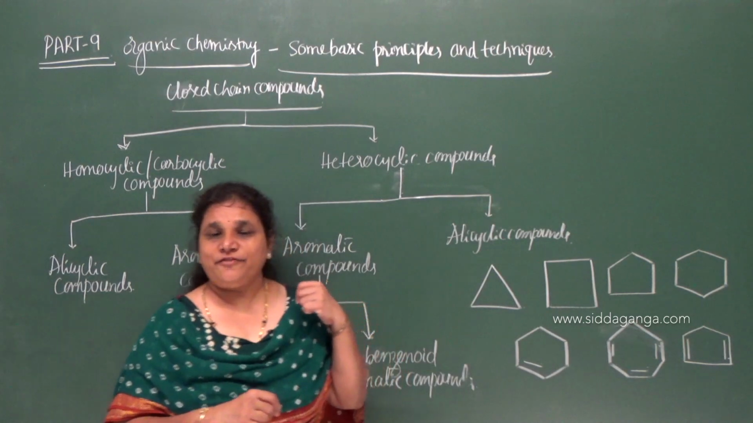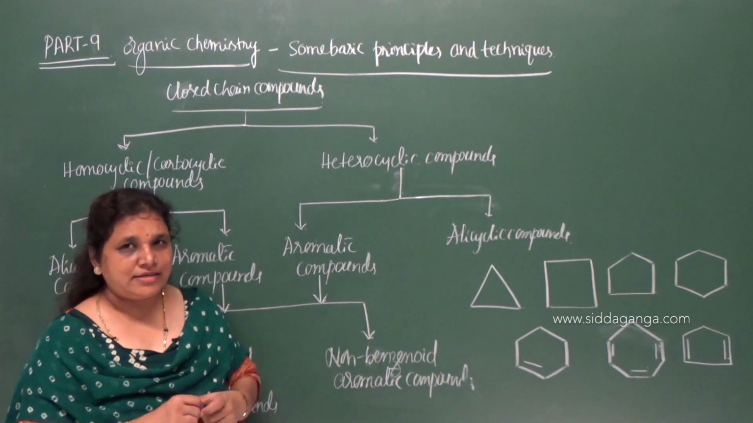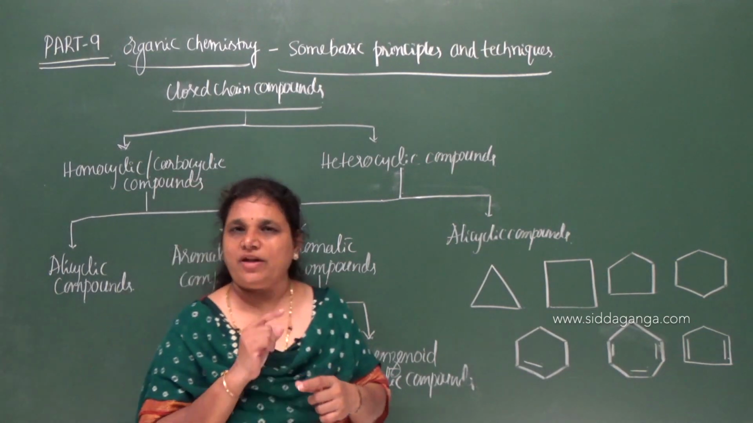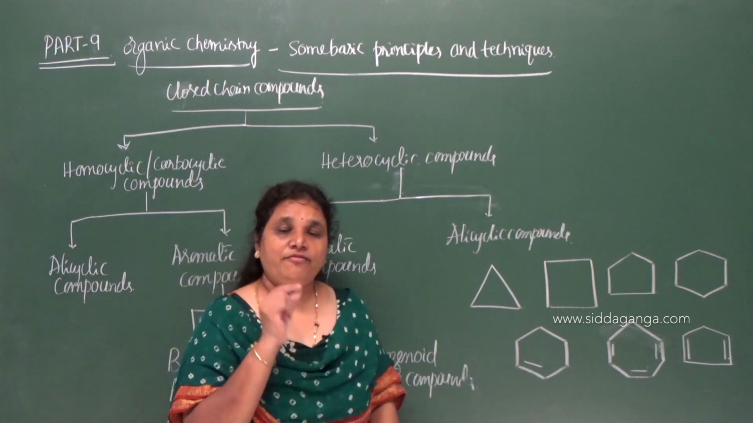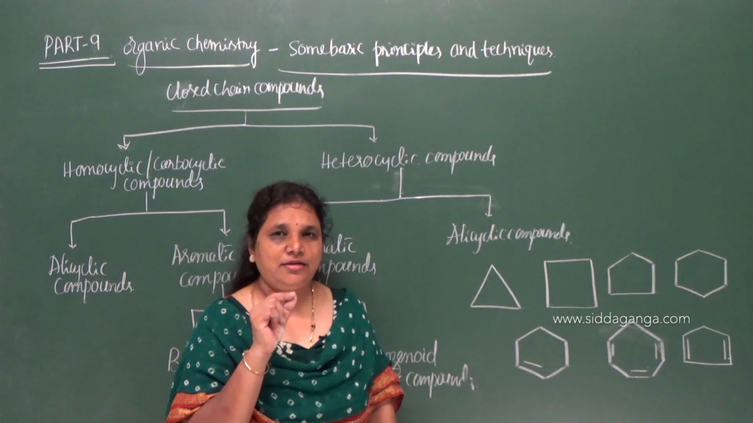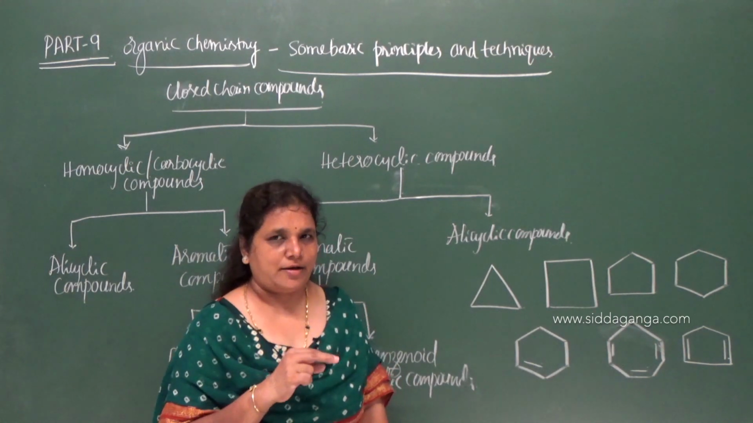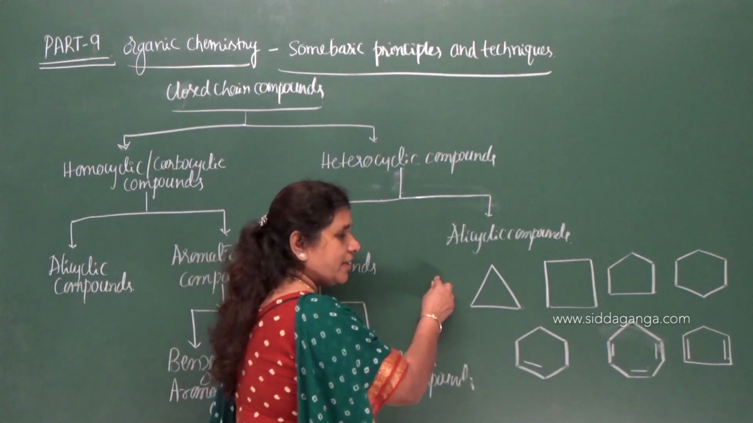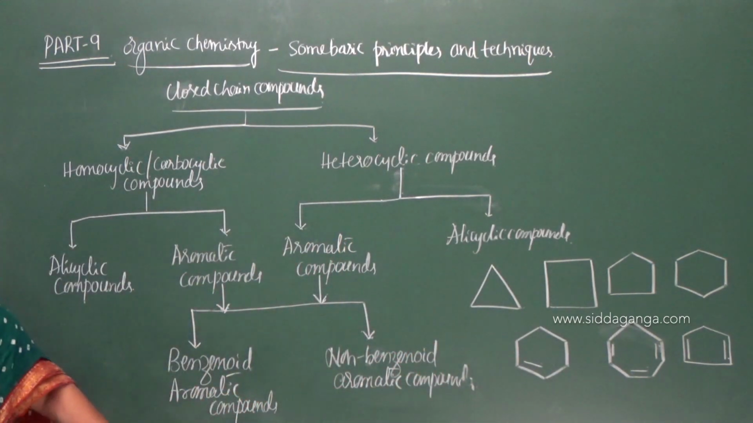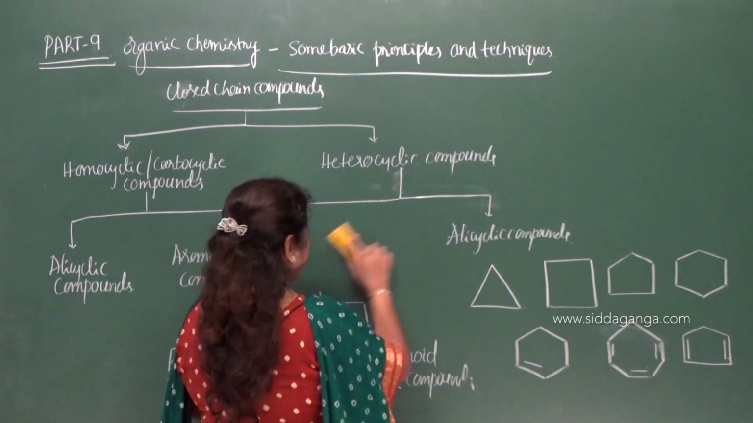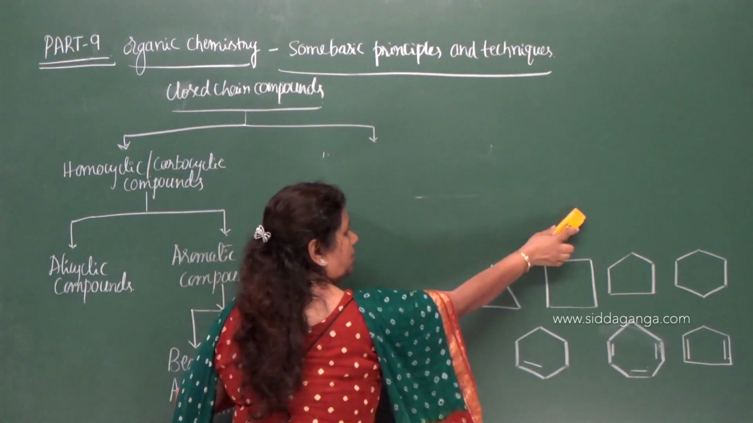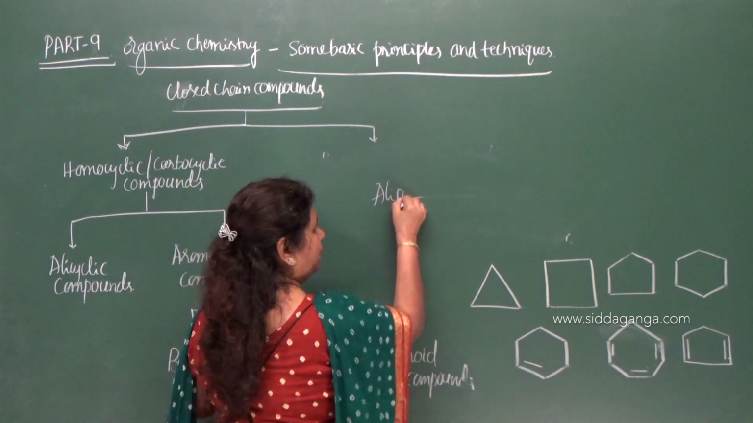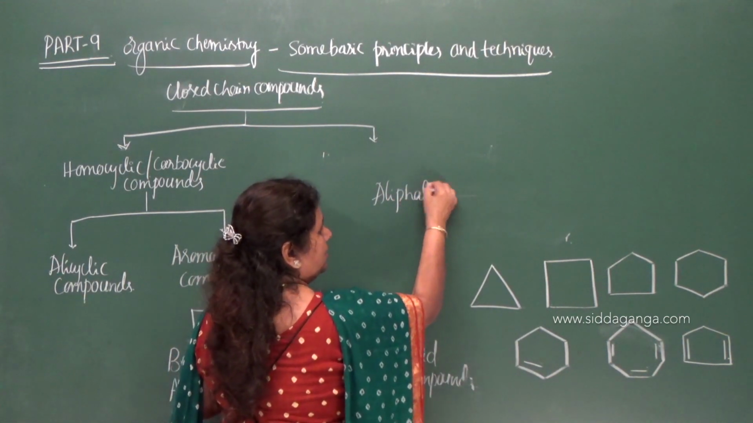And the first member of the alkane series is methane, containing one carbon, and the first member of the alkene series is ethene, which starts with two carbon atoms. But alicyclic compounds are nothing but, here let me take out this heterocyclic. Alicyclic compounds are also called aliphatic cyclic.